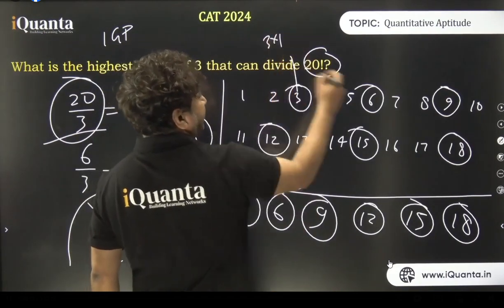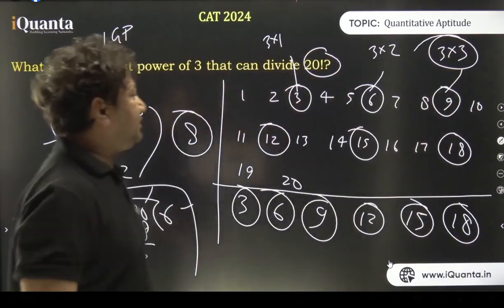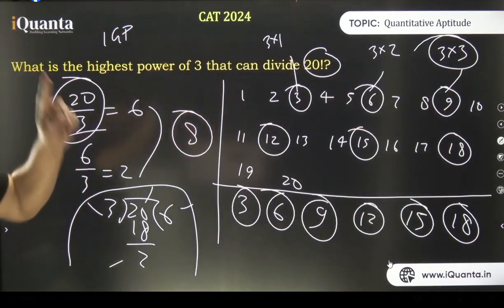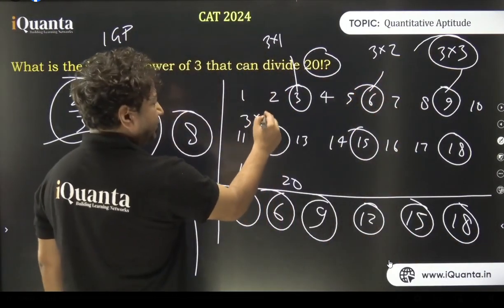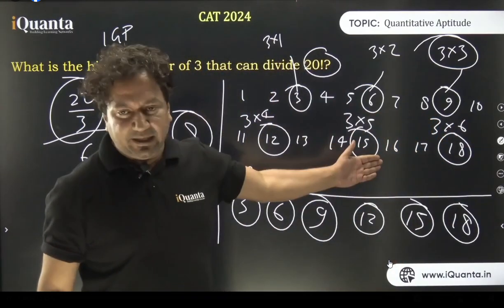3 was 3 multiplied by 1, 6 was 3 multiplied by 2, 9 was 3 multiplied by 3. Wow, one more 3 comes here. That means if I divide only once, I will be missing this 3. 12 is 3 into 4, 15 is 3 into 5, 18 is 3 into 6. 6 in itself is a multiple of 3. I missed one more 3.